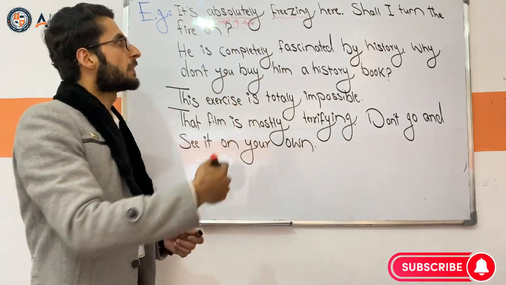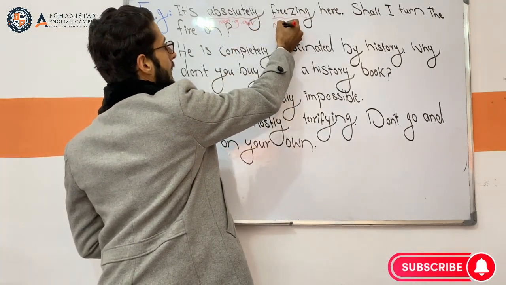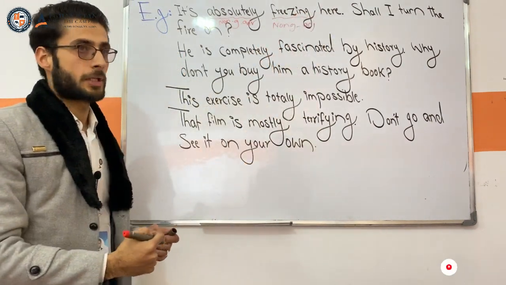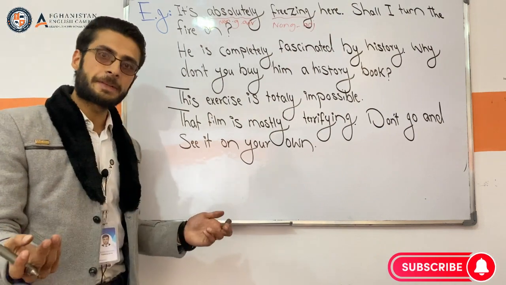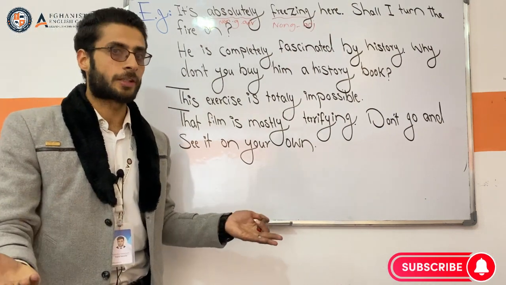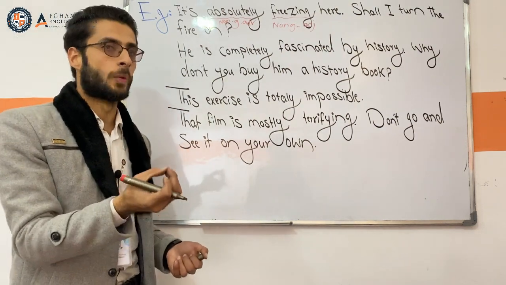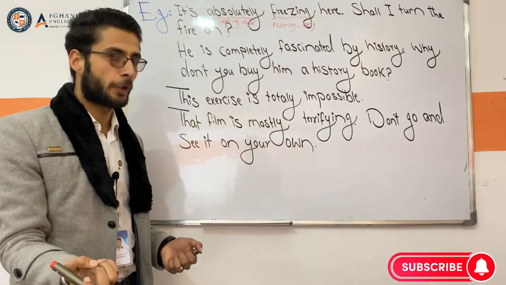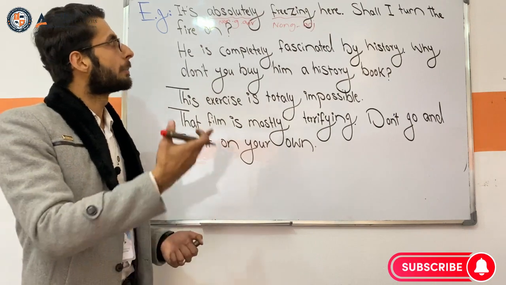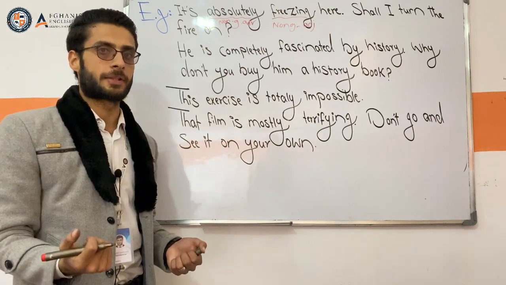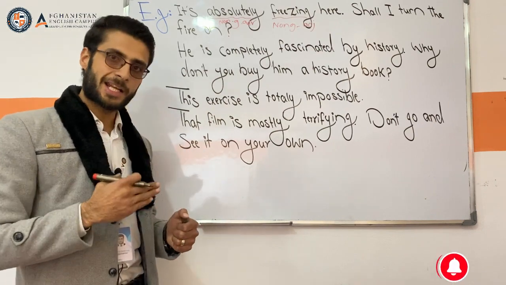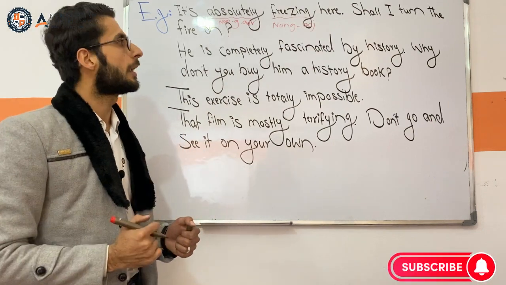We can call it a non-gradable adjective. Can I say it is very freezing? No, it is incorrect. Why? Very is a gradable adverb, or we can say grading adverb, but freezing is a non-gradable adjective. We cannot use both with each other. That's why we must use a non-grading adverb before a non-gradable adjective.